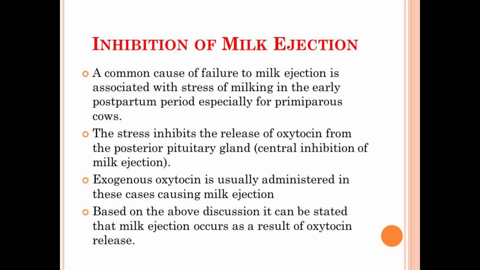Now, here's the important thing: in the case of peripheral inhibition, the external administration of oxytocin is of no use, but in the case of central inhibition of milk ejection, external oxytocin administration can cause milk ejection. Based on these observations, we can say that the ejection or the inhibition of milk is just because of the release of oxytocin and its binding to the myoepithelial cells present in the mammary gland.